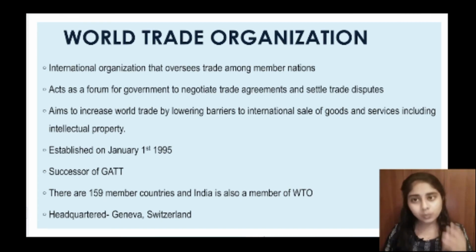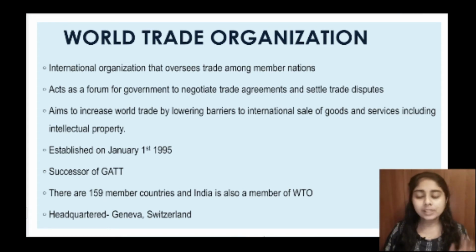Okay, so this World Trade Organization was established on 1st January 1995 and it is known as the successor of GATT, that is the General Agreement on Tariffs and Trade. Currently there are 159 member countries, and as we all know, India is also a member of WTO. It is headquartered in Geneva, Switzerland. Okay, so this is a briefing about the World Trade Organization.